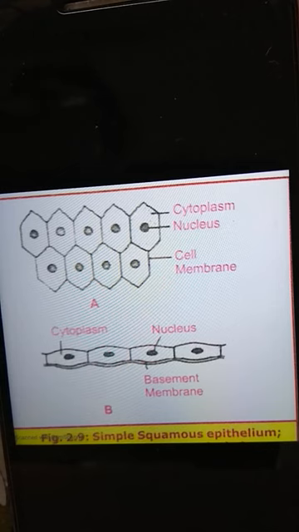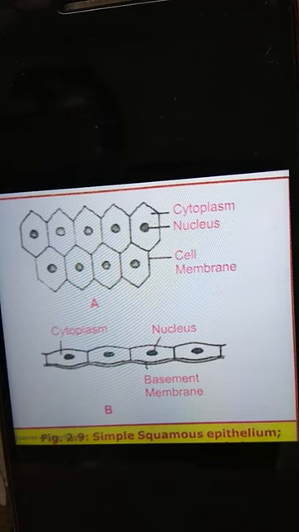This type of squamous epithelium is present in blood vessels, lymph vessels, lining of mouth, nasal cavities, Bowman's capsule. Bowman's capsule is the part of the nephron or part of the kidney where filtration of blood is taking place. And squamous epithelium is present in the alveoli of lungs. In alveoli, exchange of gases takes place.